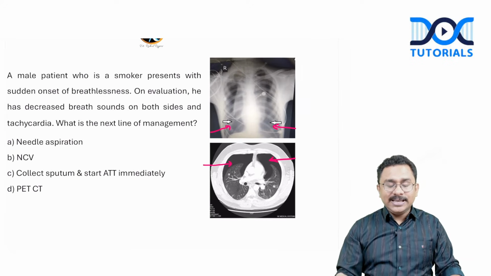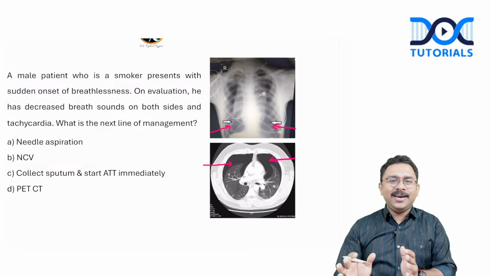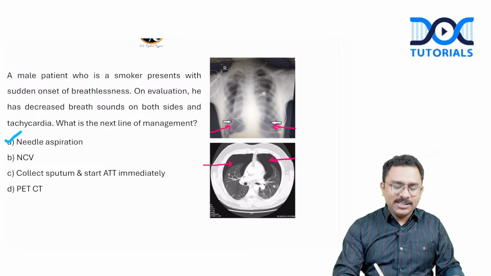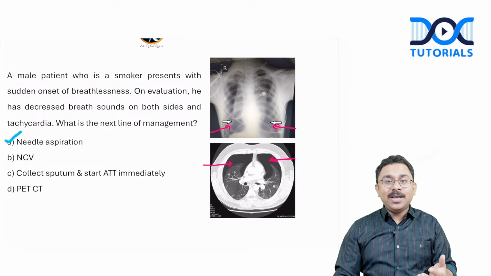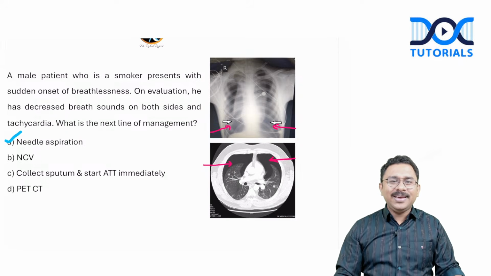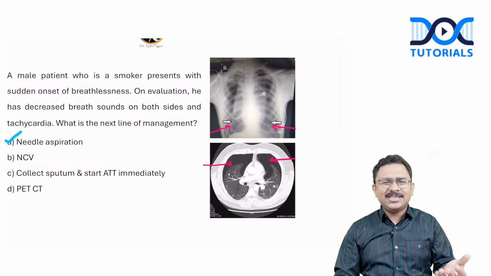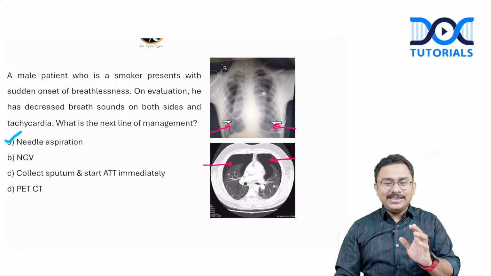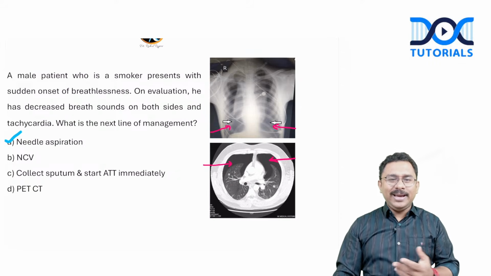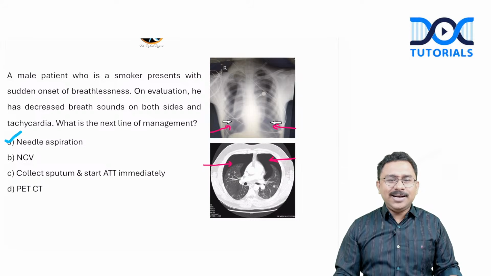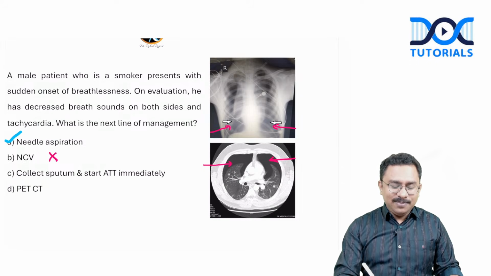So what is the next line of management was asked. Needle aspiration was option A. Definitely yes, this has to be considered. Bilateral pneumothorax and patient is symptomatic. So there is no question of observing the patient and keeping him. You will have to do a needle aspiration, which is correct. And for some reason, the examiner is interested in nerve conduction velocity here. Even I was asking the students as well, is it actually NCV? Did they actually ask something about non-invasive ventilation? They said, no, sir. The examiner was asking about nerve conduction velocity. I don't know why nerve conduction velocity should even be considered in this particular case. So anyway, that is a wrong option.